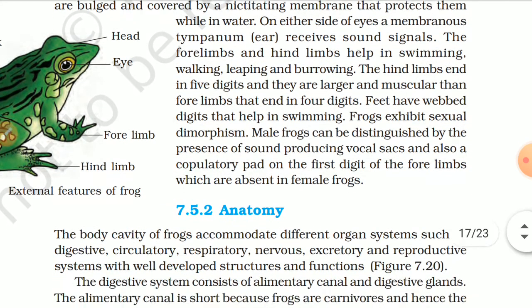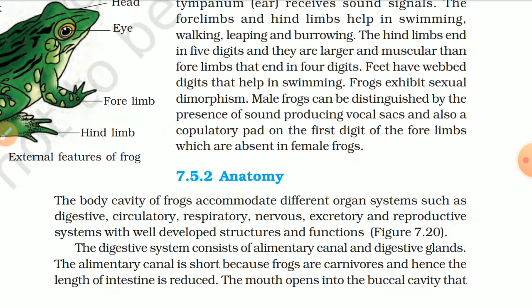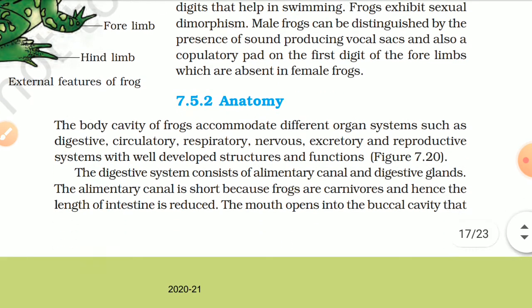The forelimbs and hind limbs help in swimming, walking, leaping, and burrowing. The hind limb ends in 5 digits and is larger and more muscular than the forelimbs that end in 4 digits. Feet have webbed digits that help in swimming. Frogs exhibit sexual dimorphism. Male frogs can be distinguished by the presence of sound-producing vocal sacs and also a copulatory pad on the first digit of the forelimbs, which are absent in female frogs.